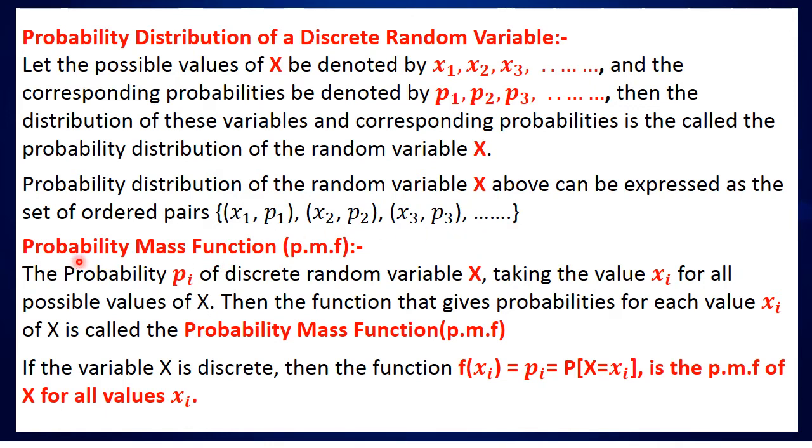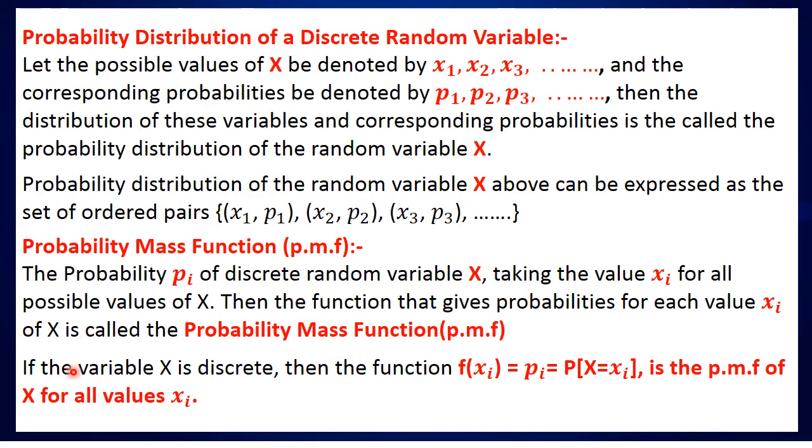Now, the probability mass function, PMF. Let the probabilities pi of the discrete random variable x taking the values xi, for all possible values of x. Then the function that gives probabilities for each value xi of x is called the probability mass function.